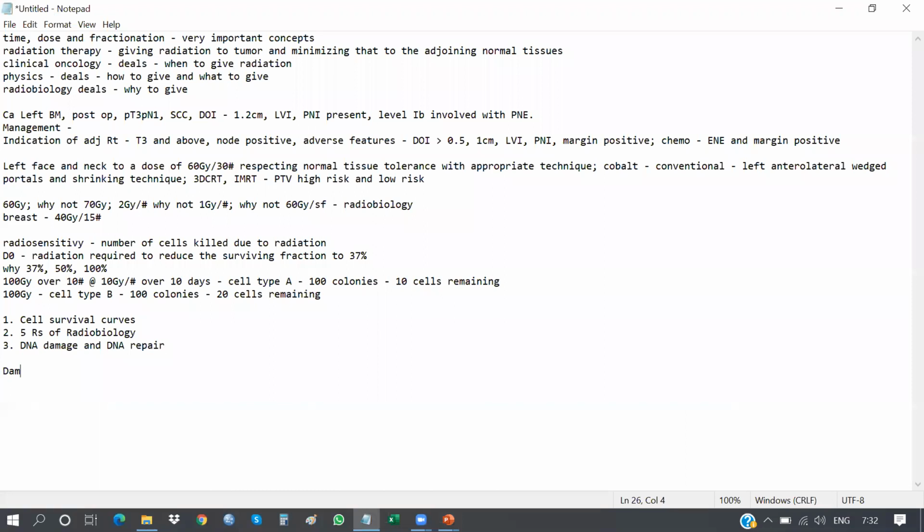These are radiation induced damages. I request any of the first years to tell the answers for this. What is sublethal, what is potentially lethal, and what is lethal damage?